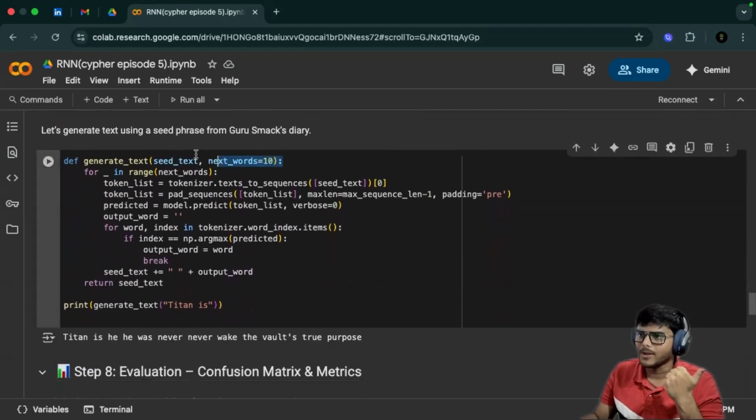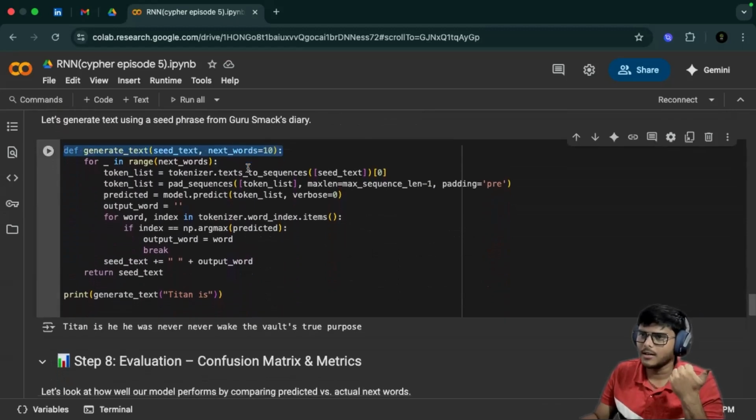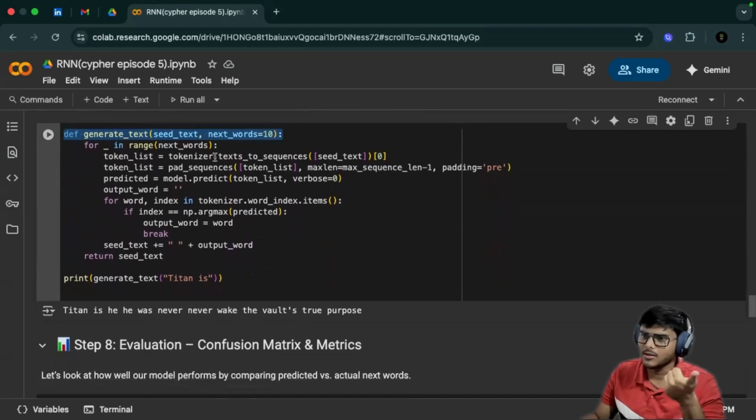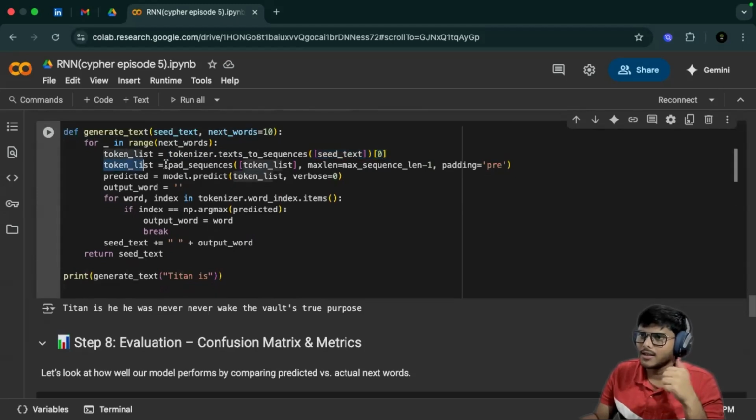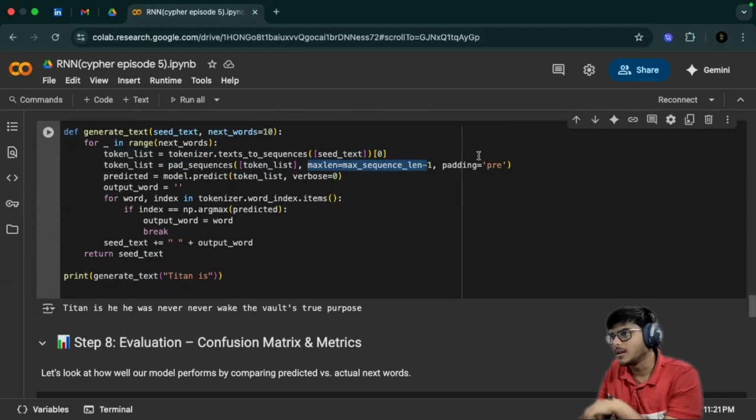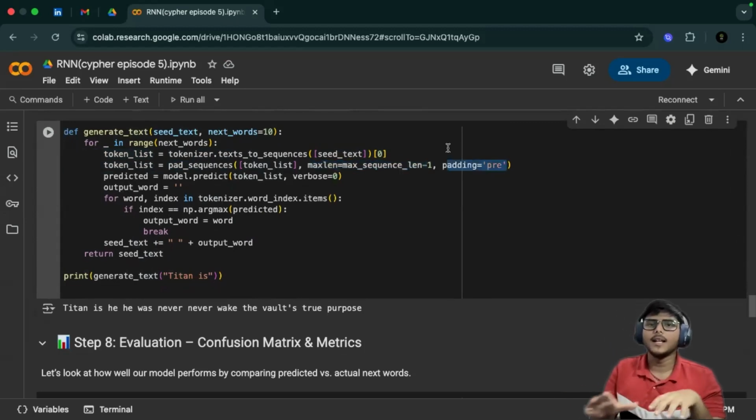So here first we're defining the function, def generate text. You can see we are giving next words equal to 10. Now for this range of next words, we are getting a token list. In that we are tokenizing the text to sequences and seeding it, and with the token list we are then padding the sequences, which we have done before. And here we're giving the maximum length as the maximum sequence length minus 1, and we are keeping the padding as pre.